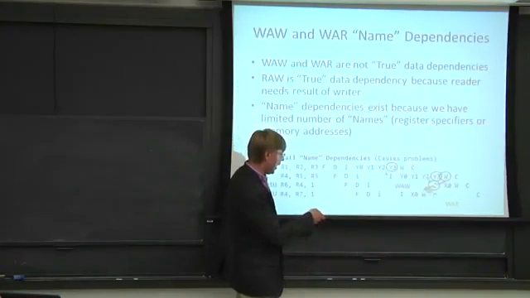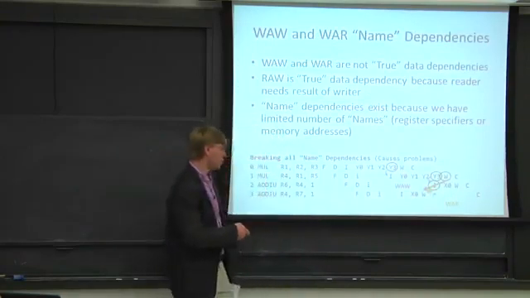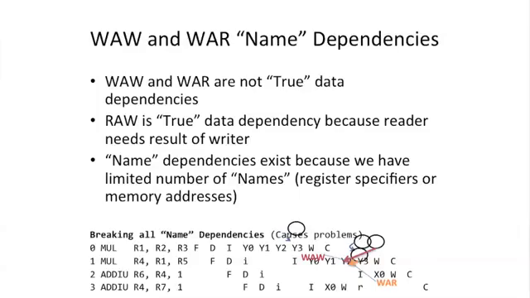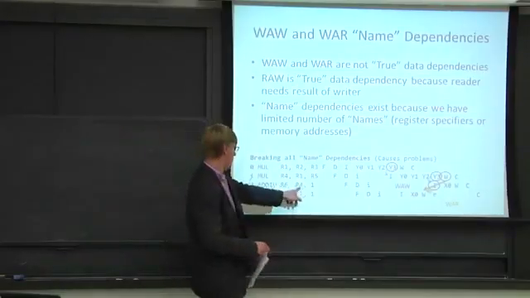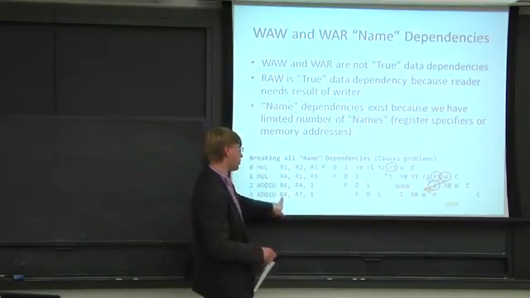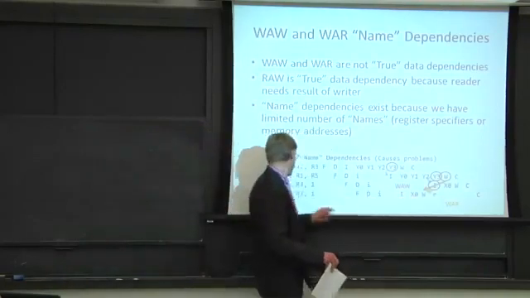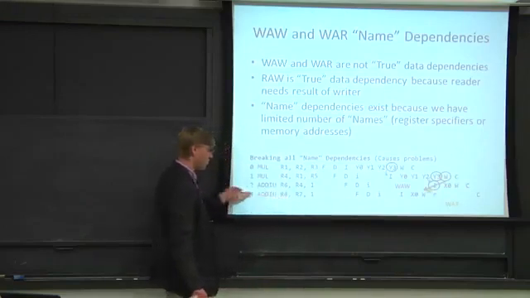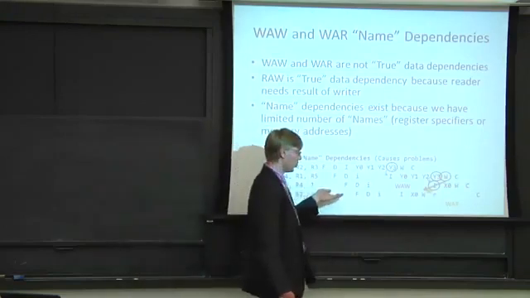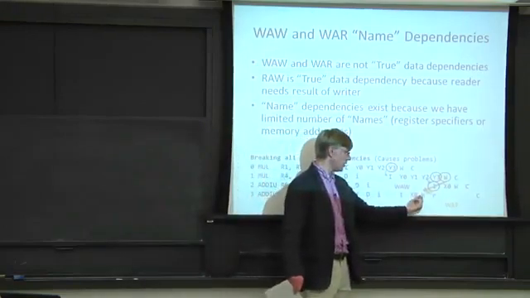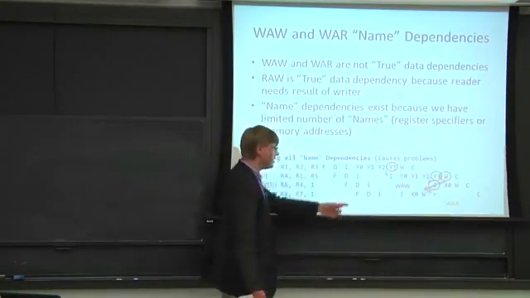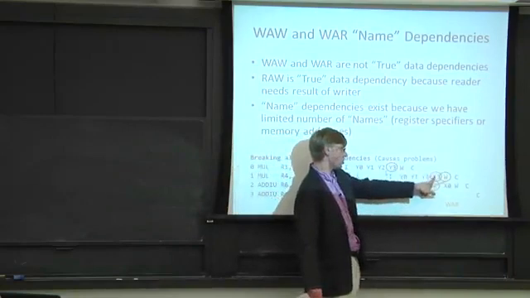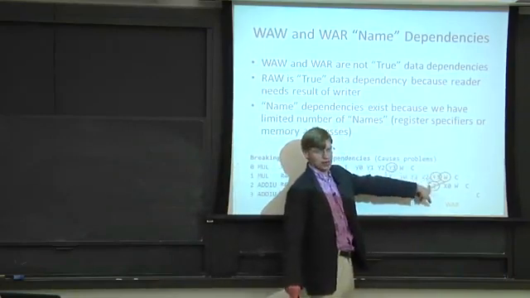Oops. And the other one here is a write after read dependence. So here we have a read of register 4. And here we have a write of register 4. And because this add got pulled so early in the execution order, we actually wrote before this instruction had a chance to read the value. And the reason this instruction got delayed was because it was also dependent on a true dependency here.